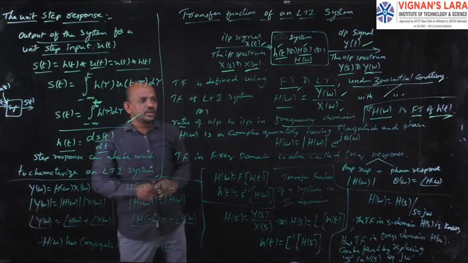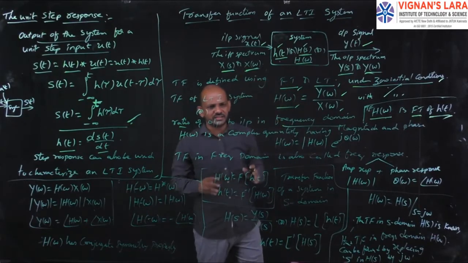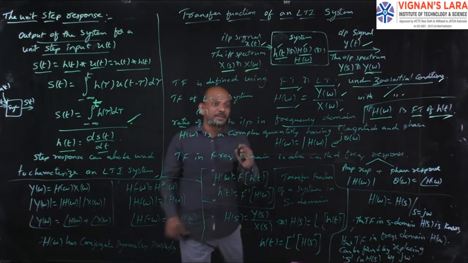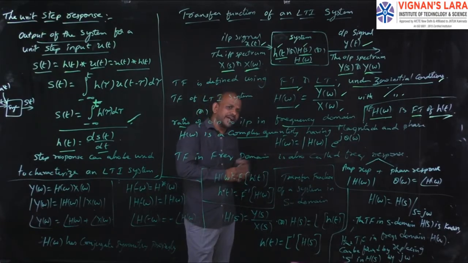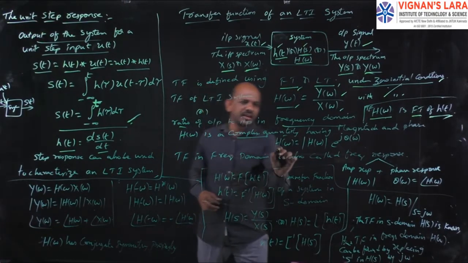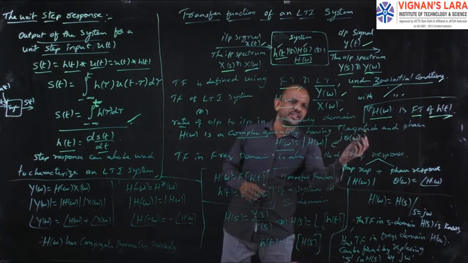Okay. Now H of omega, here I am representing the transfer function with H of omega. This transfer function H of omega is a complex quantity, having both magnitude and phase. So I can represent the complex quantity H of omega as mod of H of omega times e power j theta of omega.